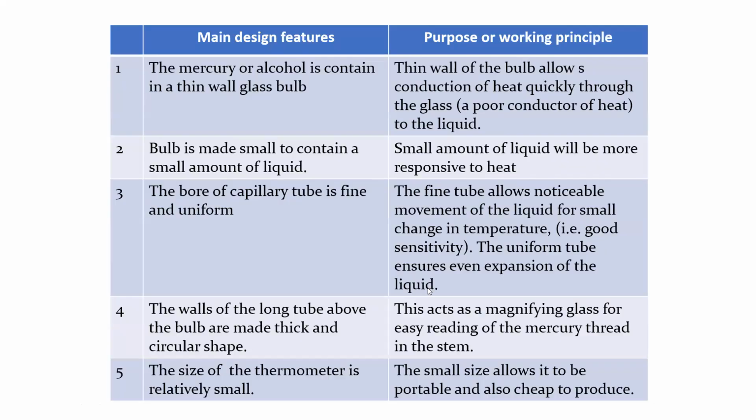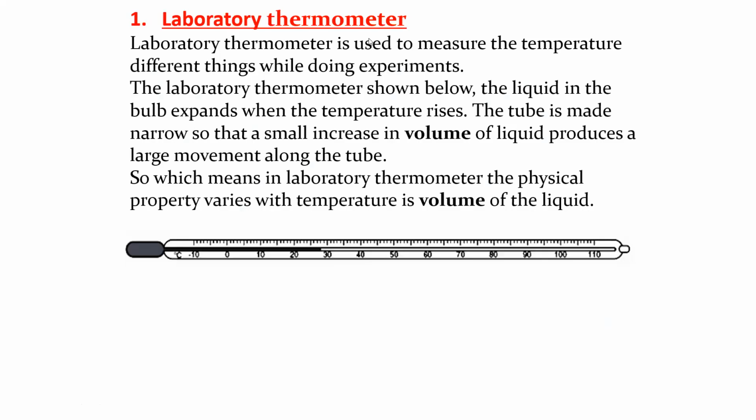And how many numbers can this laboratory thermometer read? In this example, starting from -10 to 110. So how many numbers can it read? It can read 120 numbers, like 10, 20, 30, 40, 50. From 0 to 110 is 110, and then 10 more numbers are there from 0 to -10. So this thermometer can read 120 numbers, but a clinical thermometer is only able to read 7 numbers.